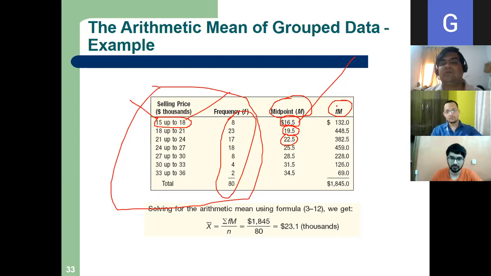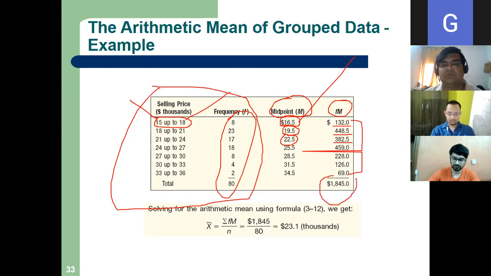16.5. Okay, f into m. So 8 into 16.5, how much is it? 132. Okay. Then 23 into 19.5 and so on, 17 into 22.5. Take all the products and then we take the sum.